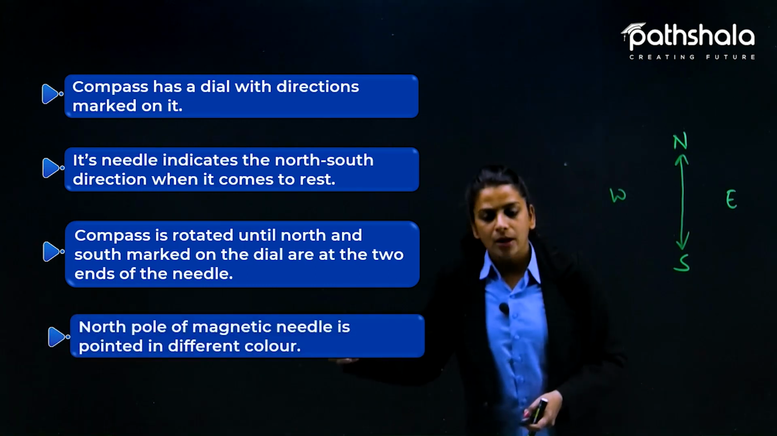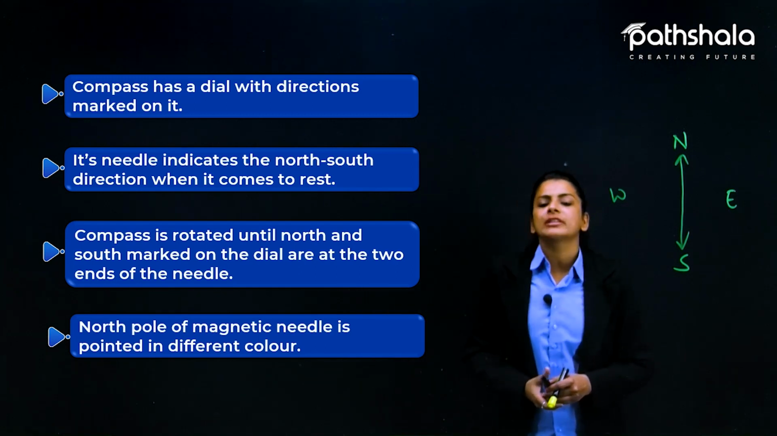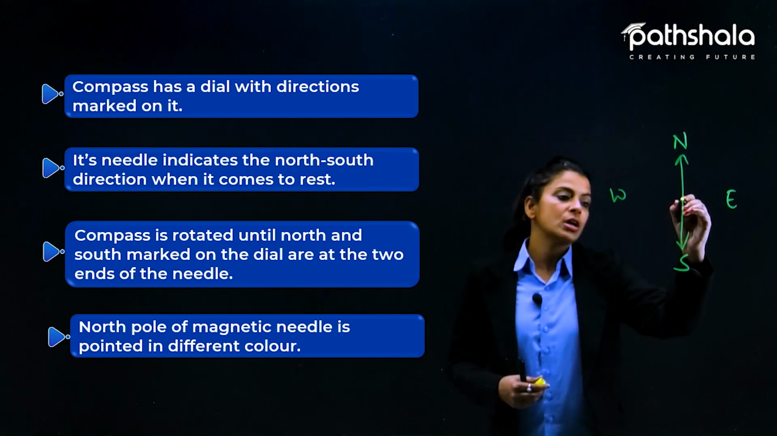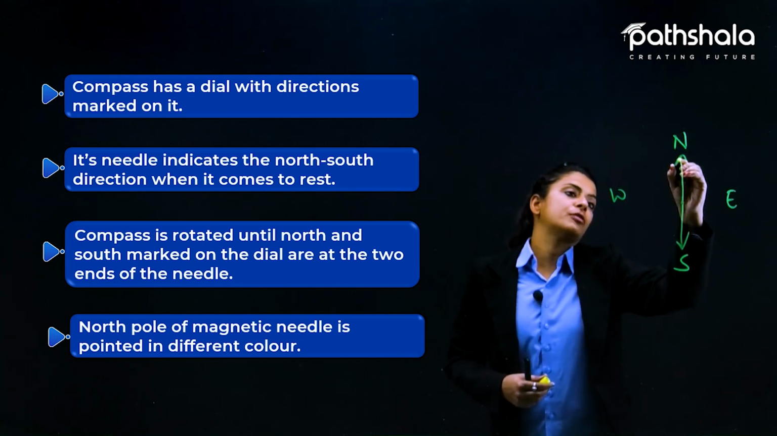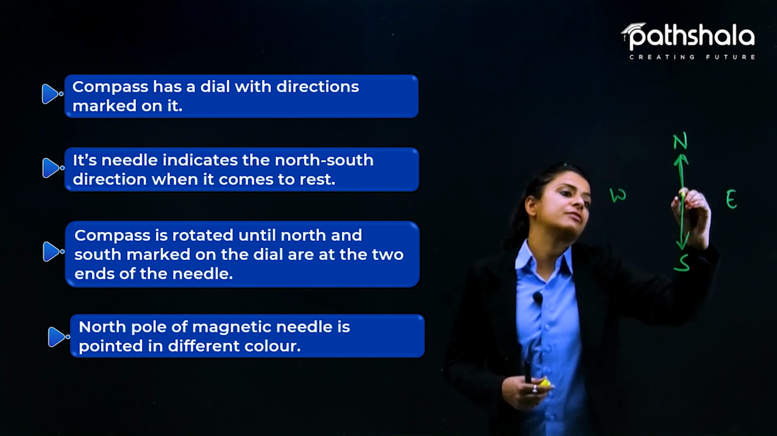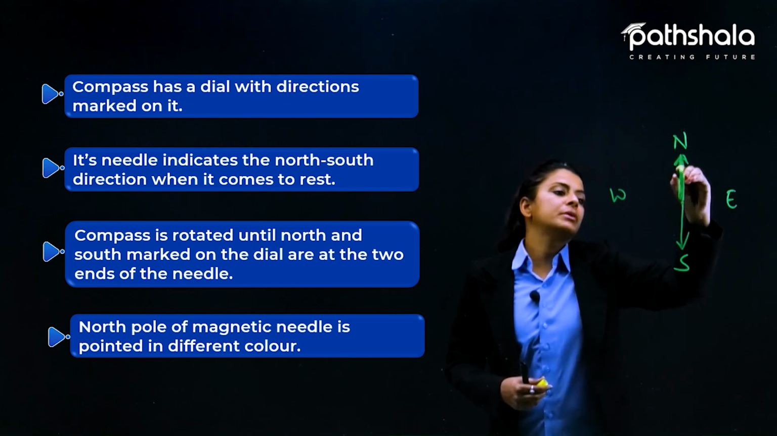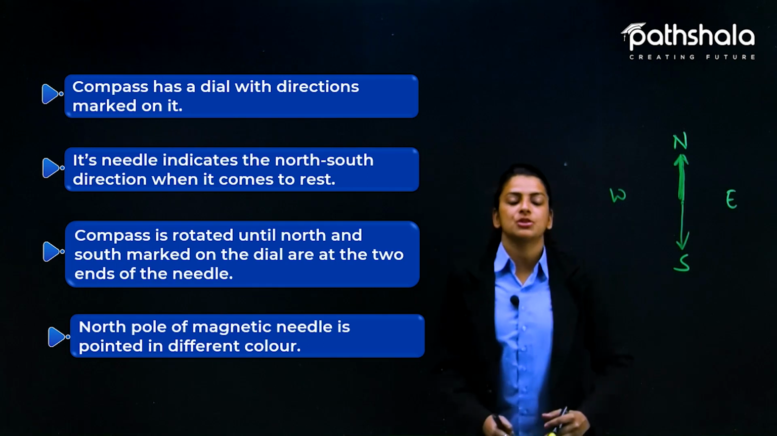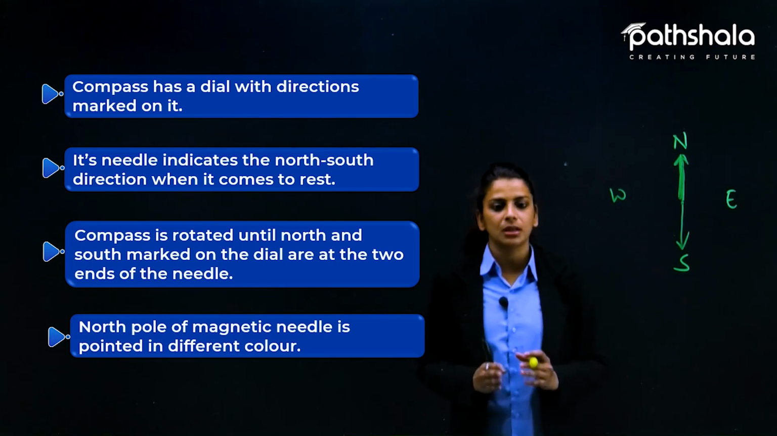Yeah? And also north pole of the magnetic needle is pointed in different color. You have seen in the previous picture also that the north side of a needle is colored in a different color. उसको हम different color में दिखाते हैं सिर्फ और सिर्फ differentiation point of view के लिए.